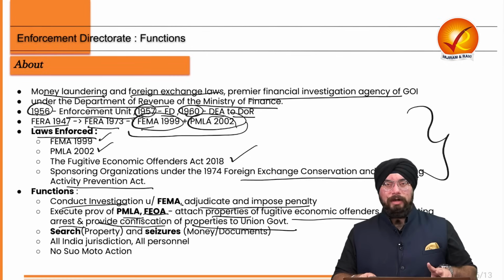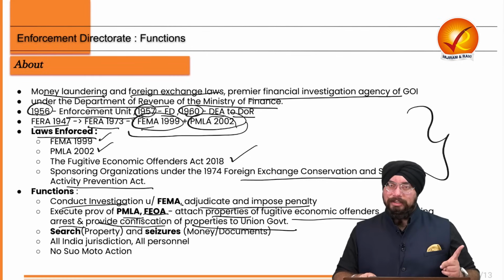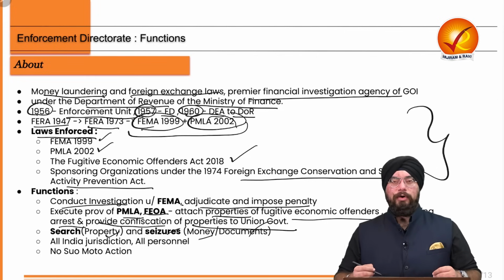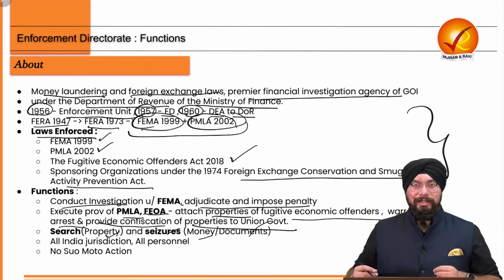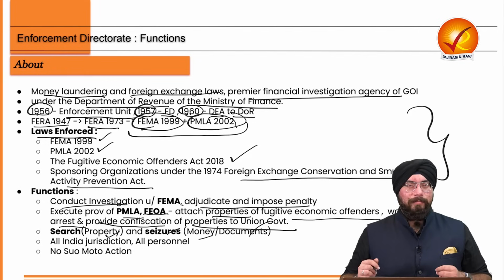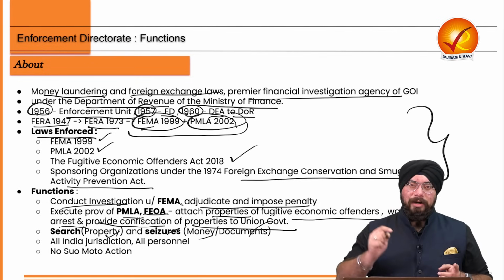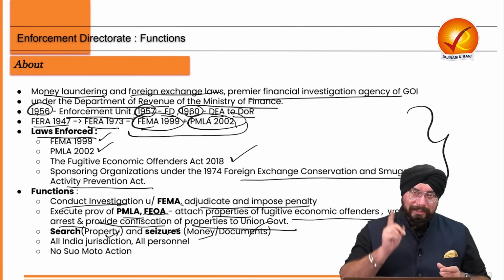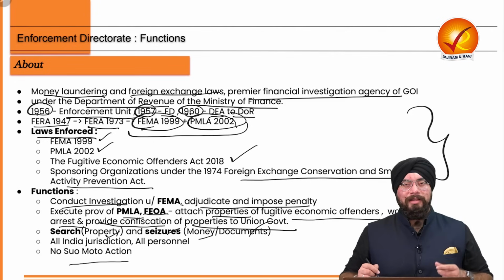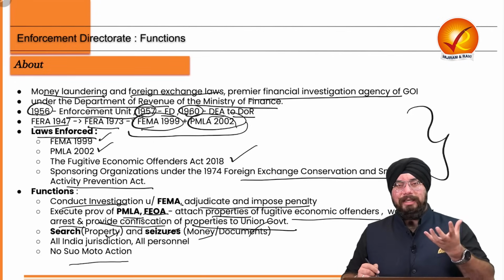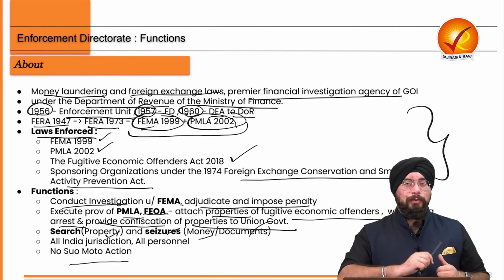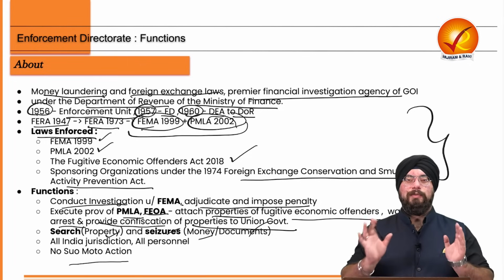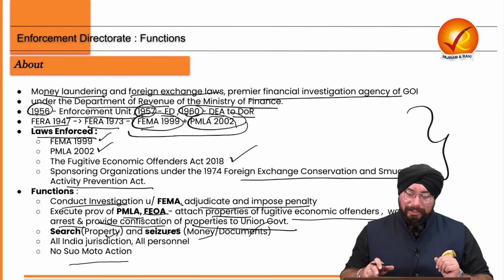Now it also has two more powers, that is search and seizure. Search of what? Search of properties. And seizure of what? Seizure of money and documents. One more thing you need to understand for ED: it has all India jurisdiction, and all persons in India come under the jurisdiction of ED. But one very peculiar thing is that ED does not have suo motu power. ED in itself can't take a case in its own hands. It can't take suo motu cognizance. So that is also one peculiar point which you need to understand once you understand the functions of Enforcement Directorate. So that's it for this topic.